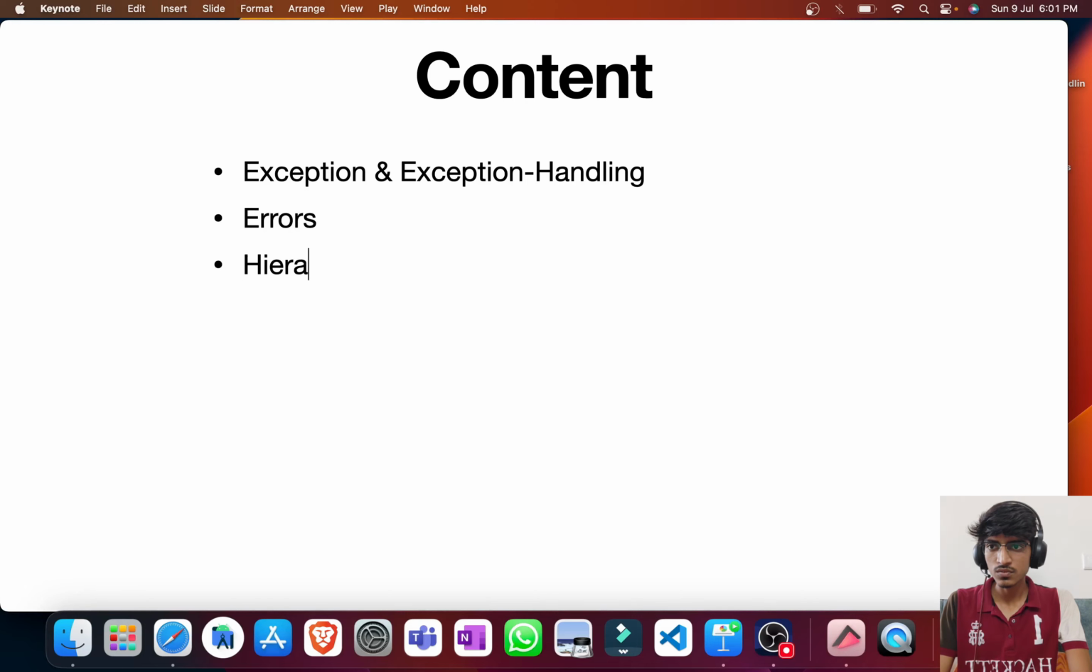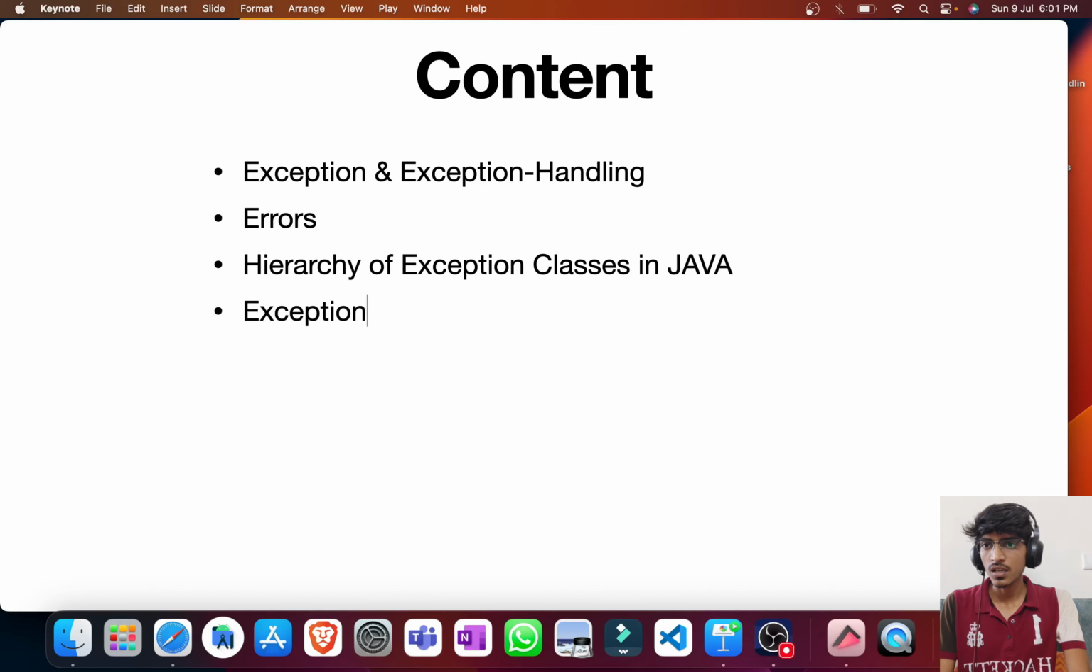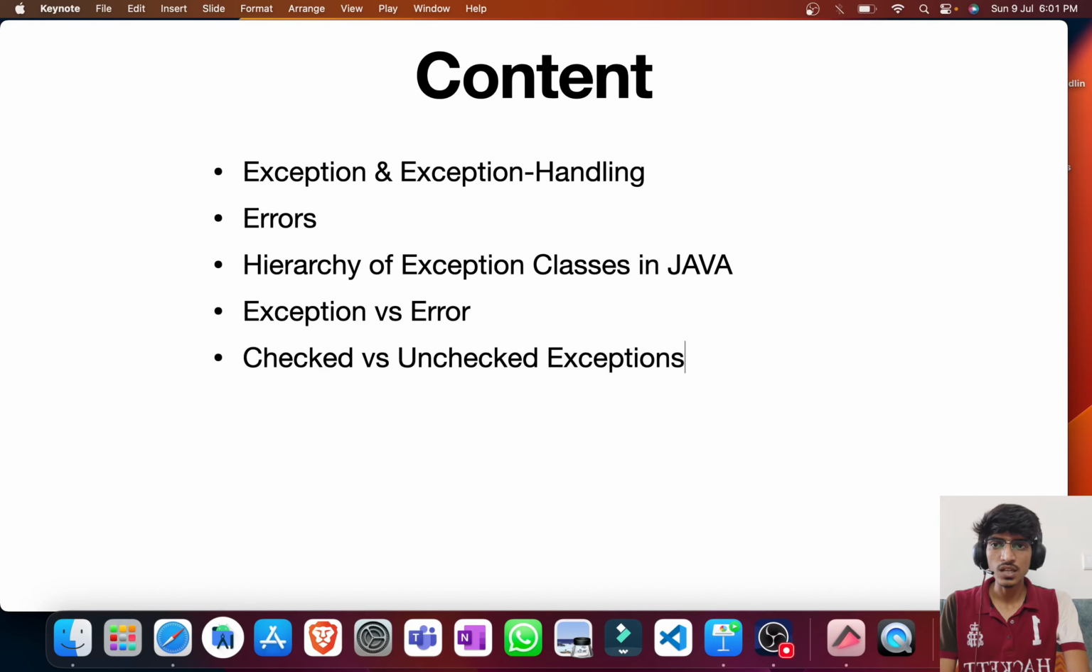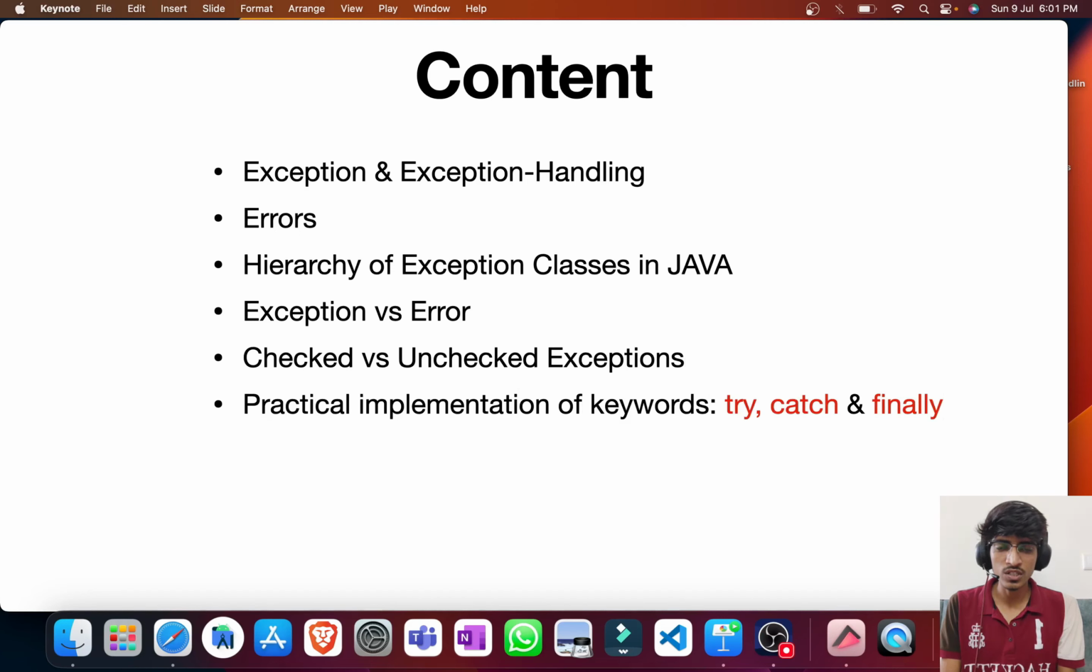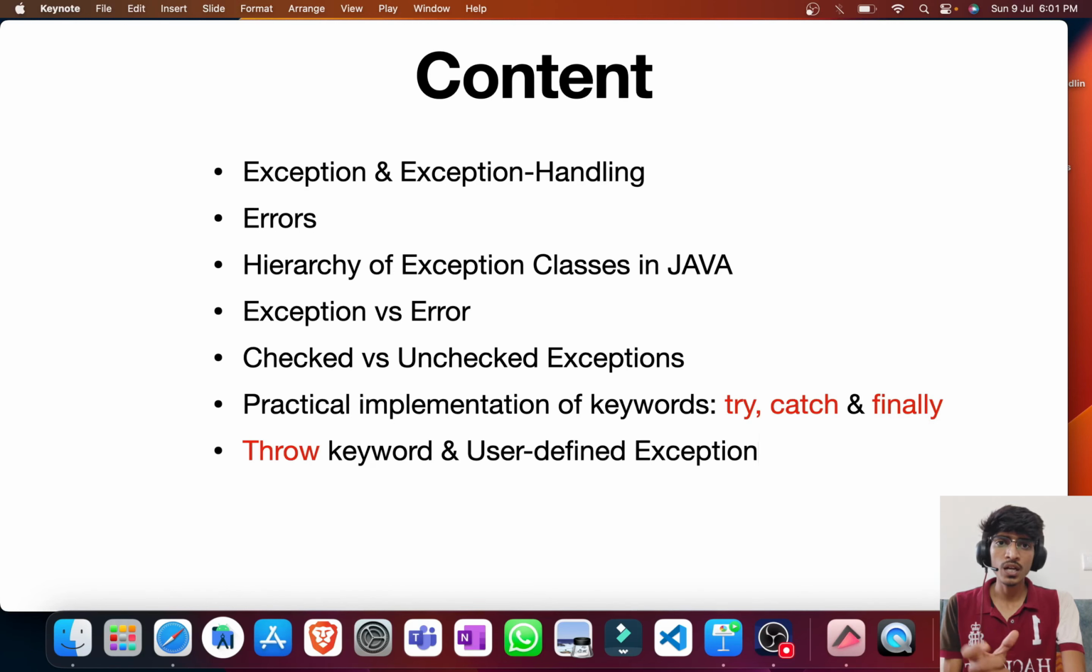We'll also see the hierarchy of exception classes in Java, exceptions versus errors, and after that checked versus unchecked exceptions. Also we'll see the practical implementation of keywords like try, catch and finally in VS Code, and we'll also make our own custom exceptions, or user defined exceptions, and throw them with the help of the throw keyword, and at last we will see the throws keyword.